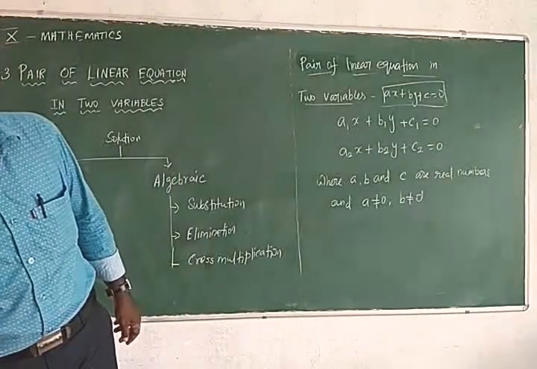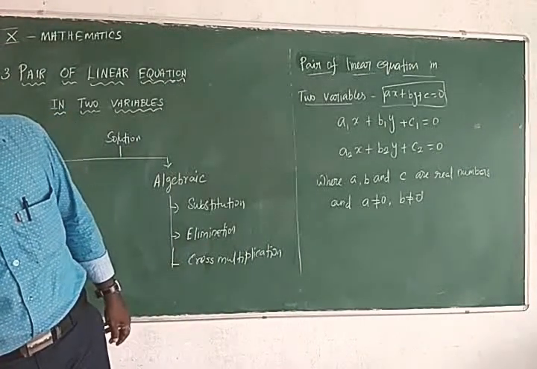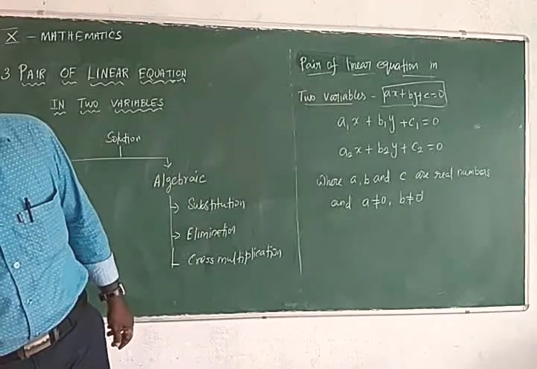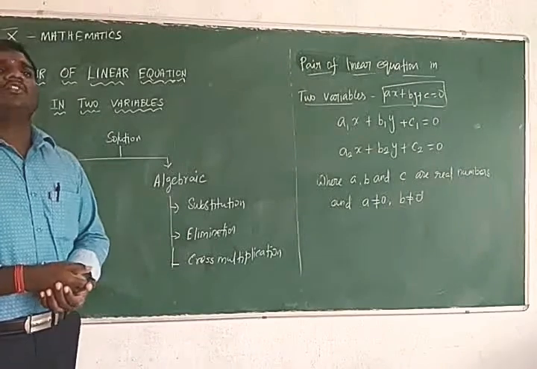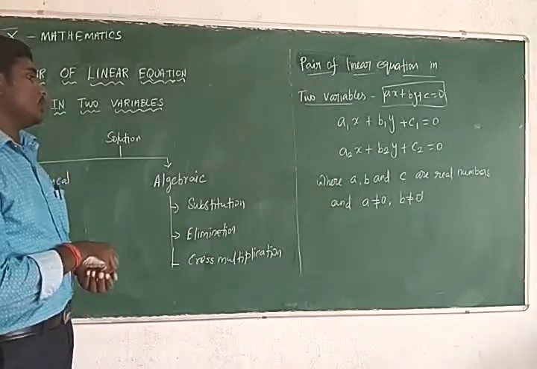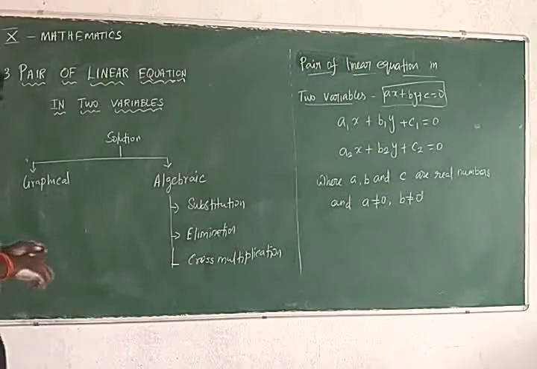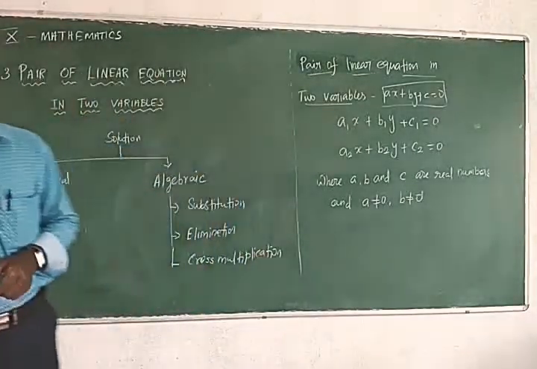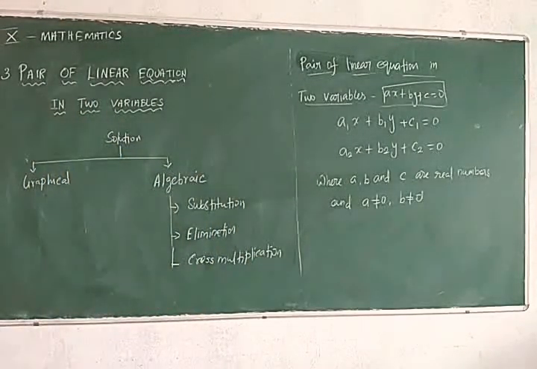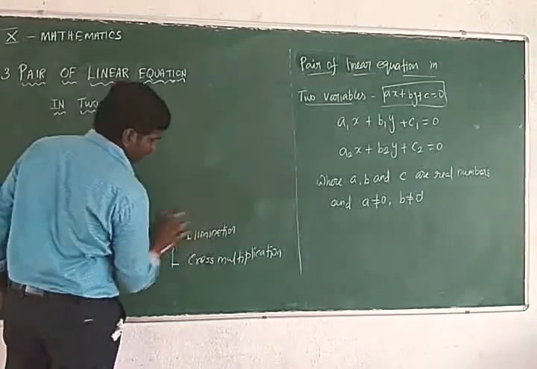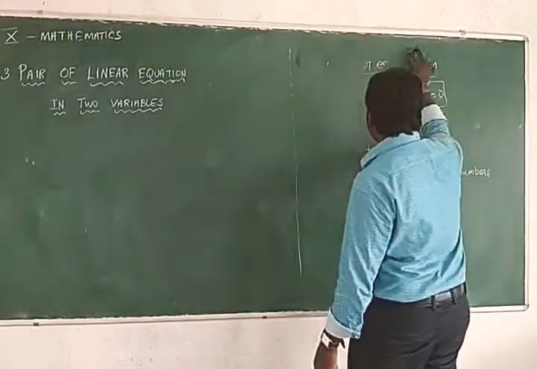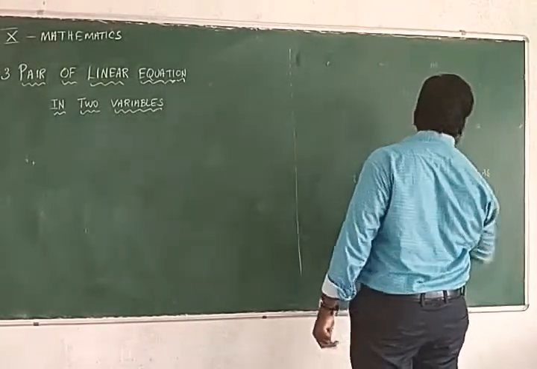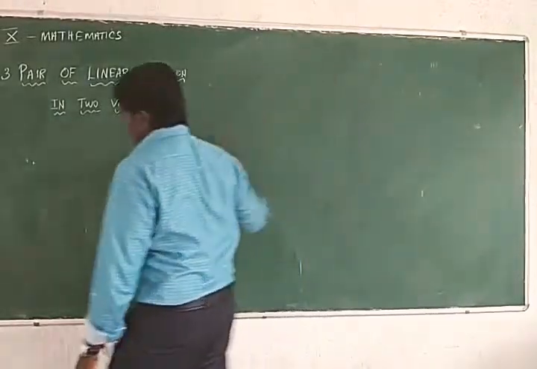So the next major concept: before going to find the solution, we want to check whether the system is consistent or inconsistent. What is consistent? நிலையானது. Inconsistent, நிலையற்றது. So if consistent, we can find a solution. If inconsistent, we are unable to find the solution, so the solution type is inconsistent.